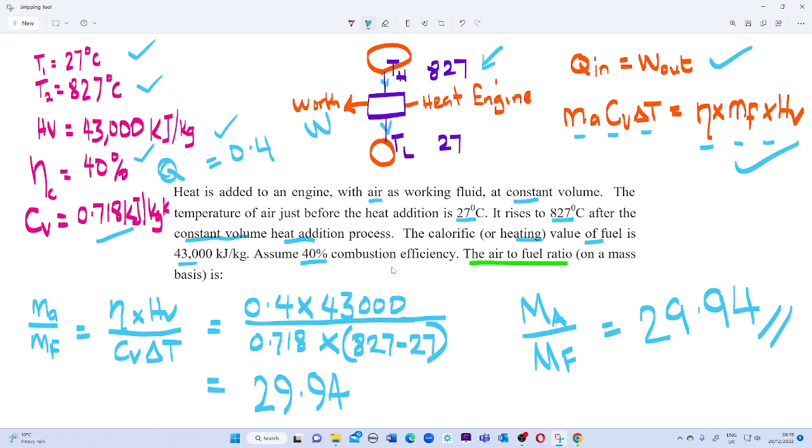So therefore, by pulling out our air fuel ratio, which is Ma over F, from our reference equation here, we have Ma over F equals efficiency multiplied by HV over Cv dT. So that gives us this particular value. From there, our calculated air to fuel ratio becomes 29.94. So therefore, our calculated air to fuel ratio for this particular heat engine operating under constant volume heat addition process equals 29.94. Thank you very much.